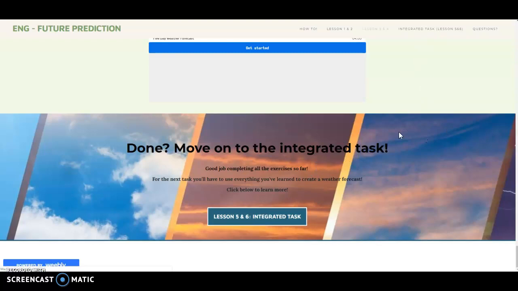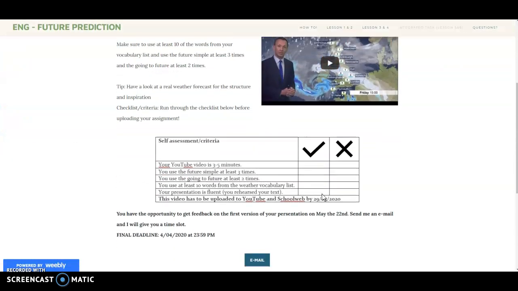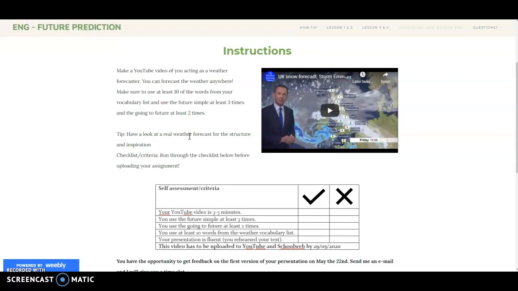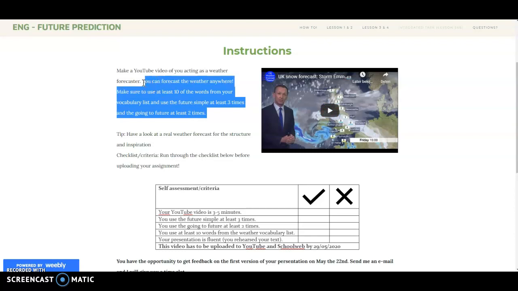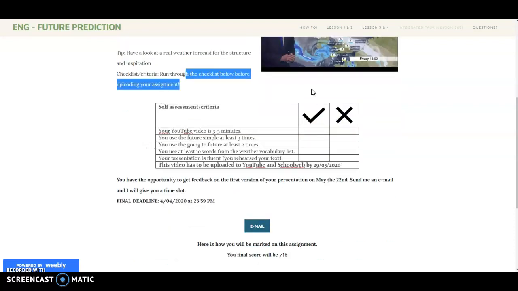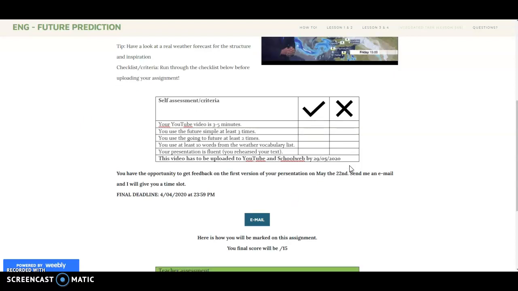So this will take us back to the integrated task. Alright, I've already explained the integrated task, but I'll dive a little bit deeper in it now. Here's an example of a great weather forecast that you can use to make yours better. Make sure you use at least 10 words out of the vocabulary, the future simple 3 times, and the going to future 2 times. Run through the checklist right here. Make sure you run through this, guys. This will help you out tremendously.